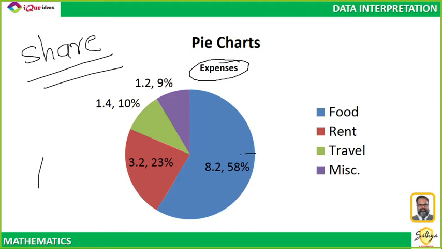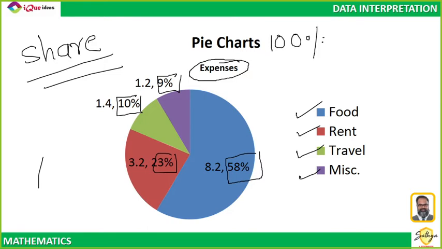For example, this pie chart shows the total expenses of a person. It shows that 58% of the total expenses is for food, 23% is for rent, 10% is for travel, and 9% is for miscellaneous. And if you add all these values, the total of a pie chart is always 100%. The total circle of a pie chart is 360 degrees.